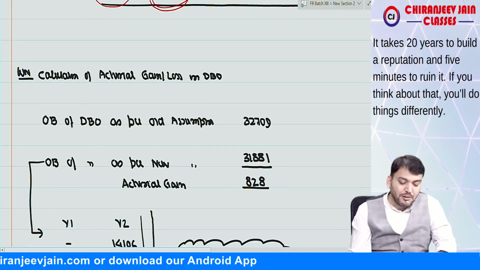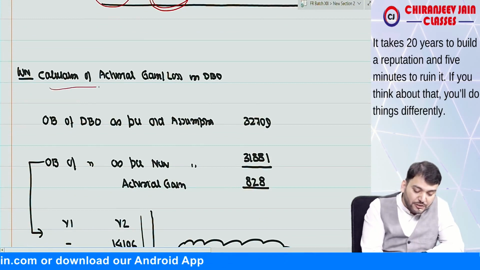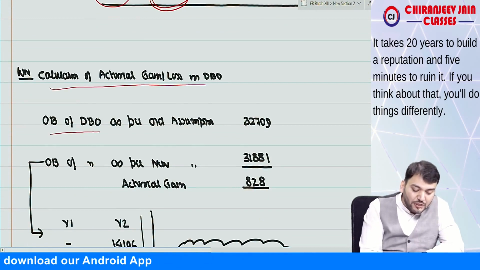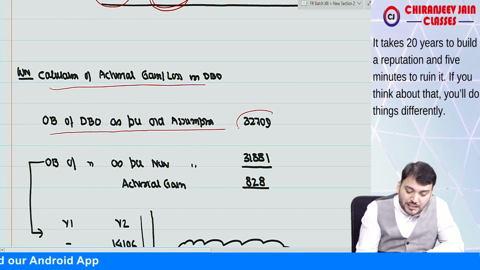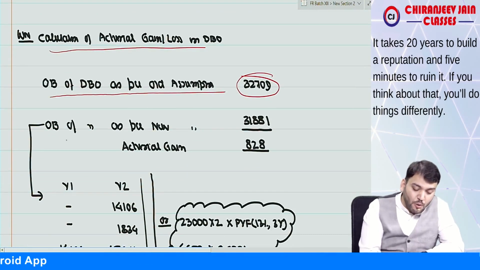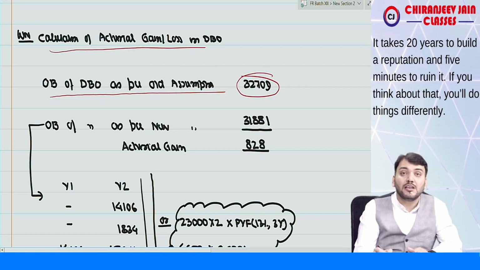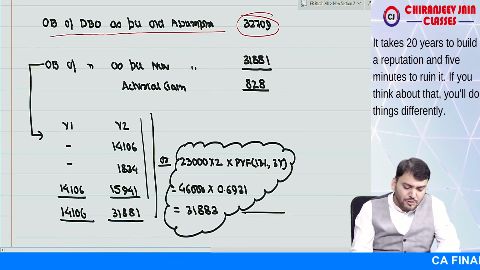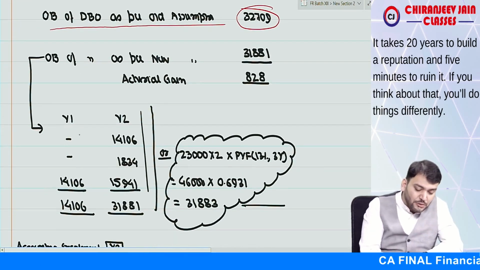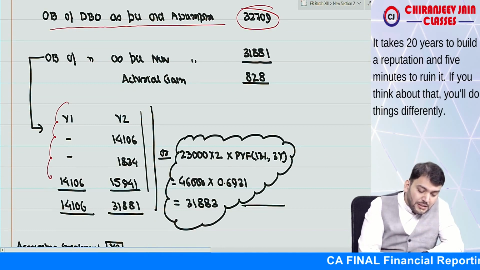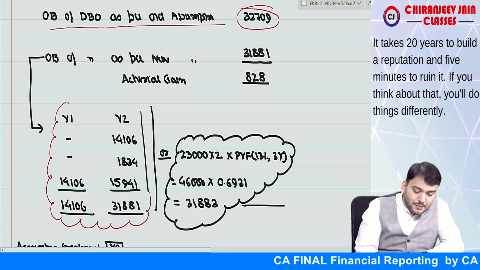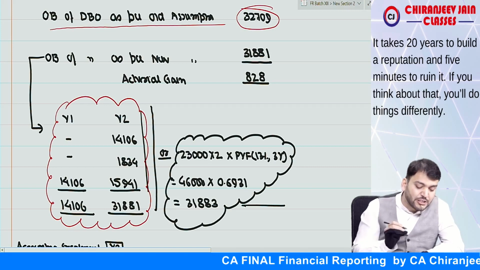So we can prepare one working note for this calculation of actuarial gain or loss. So opening balance of DBO as per old assumption, that is already calculated. Now we'll find out opening balance as per new assumption. So how to calculate this? There are two ways. Either you can prepare liability statement of year 1 and year 2 as per new assumption.